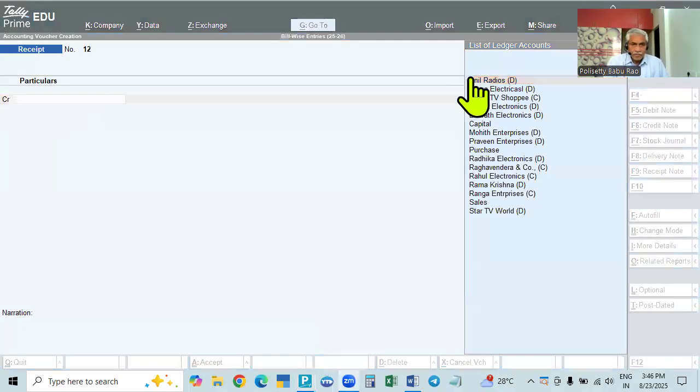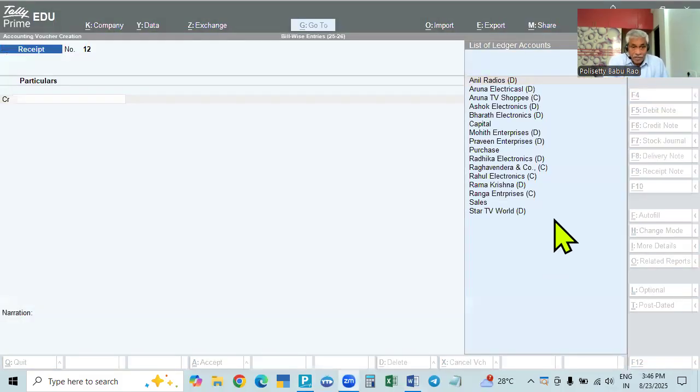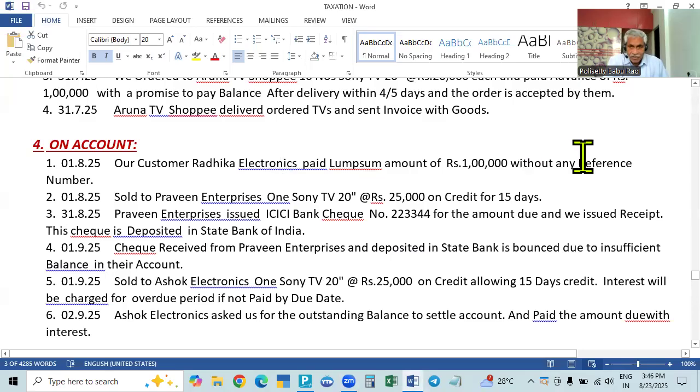Okay. Now, next one is 1/8. Sold Praveen Enterprises some quantity. This is only a sales entry, and this one is for the bouncing check, without a number. Then there are ordinary sales and receipt entries. Sales is also an ordinary entry, not related to an account, and you have to make that also.